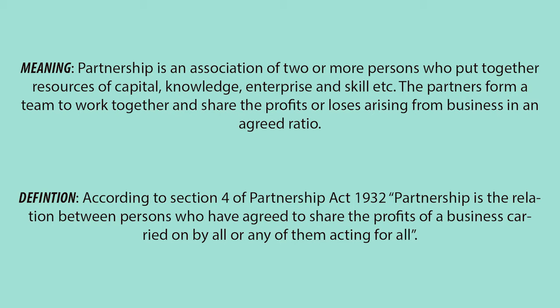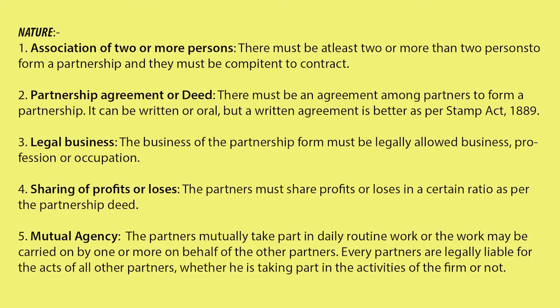The Partnership Act 1932. First nature or feature of partnership, association of two or more persons. It says that in any partnership form of business, there should be at least a minimum of two persons, or there could be even more than two. Minimum at least two. But remember that they should be competent also. Competent in the sense that they should be of sound mind. They should be able to enter into any type of agreement or contract. That is a legal contract.